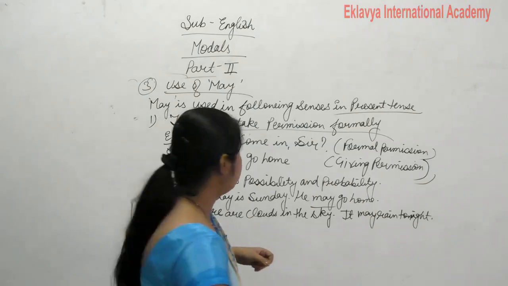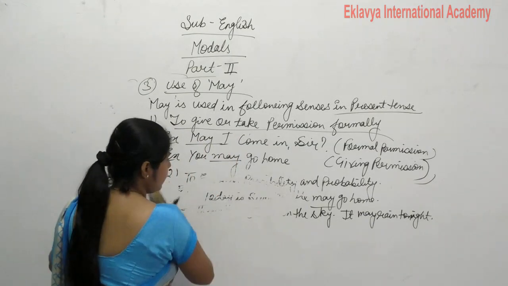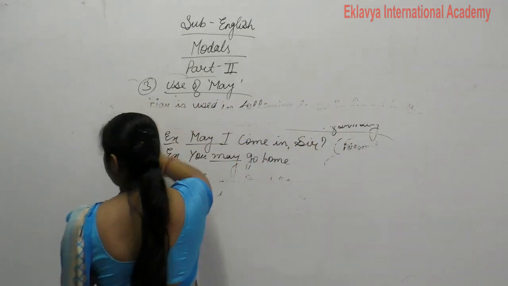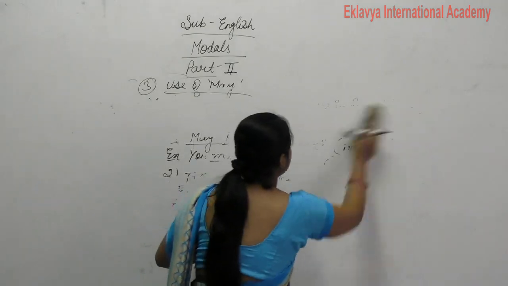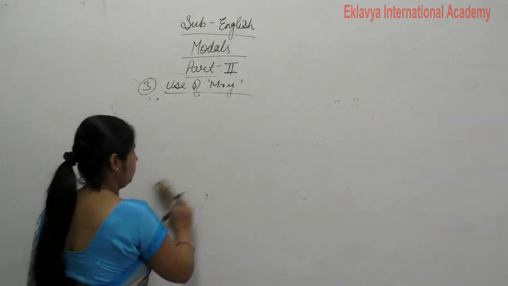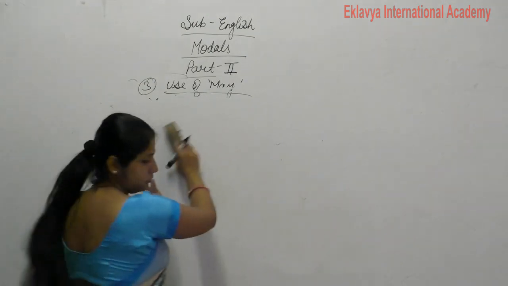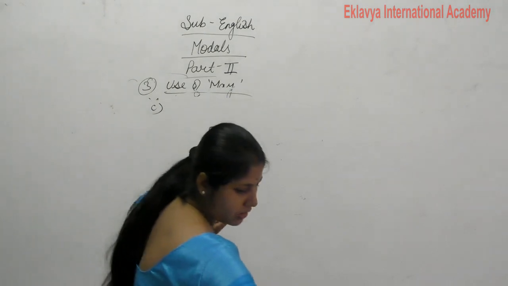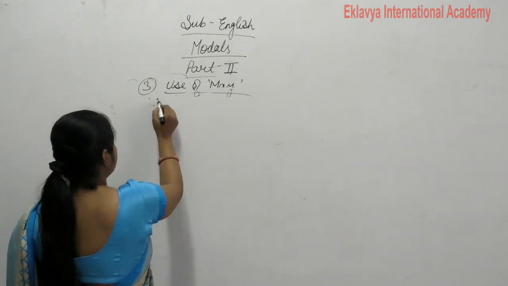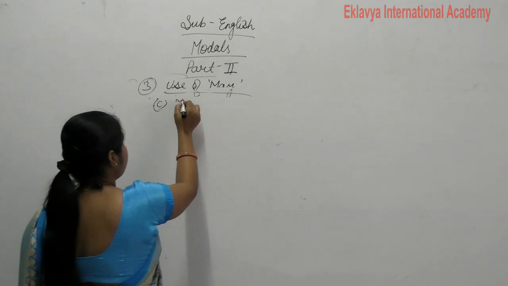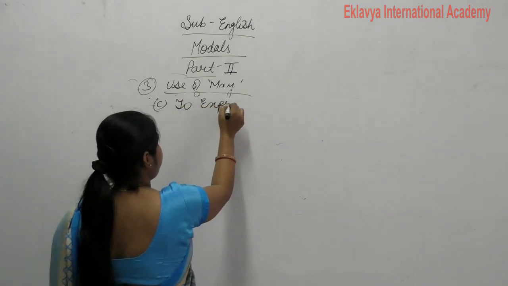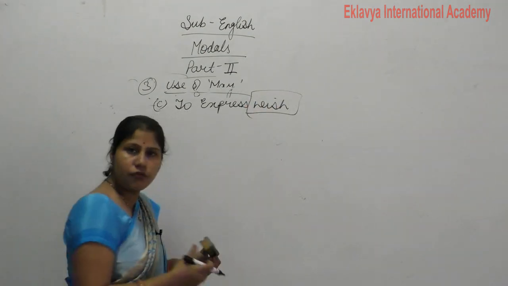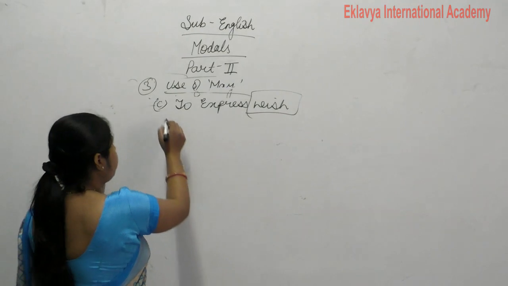Clear? So now next is the third point of modals. May, to express wish. Okay, the C point, the third point, is what? To express wish. For wish also we use our modal may. For wish what do we use? May.